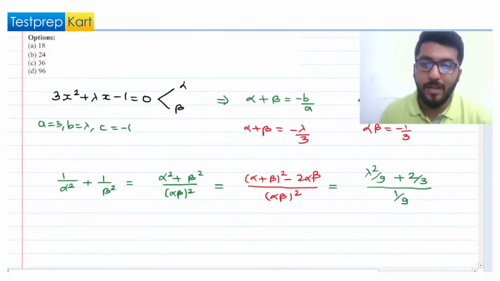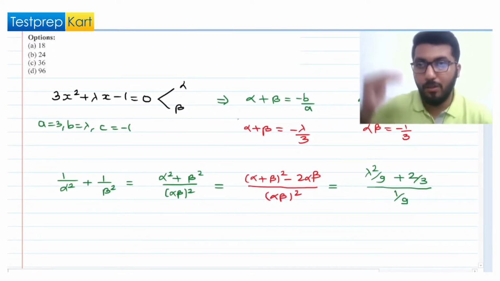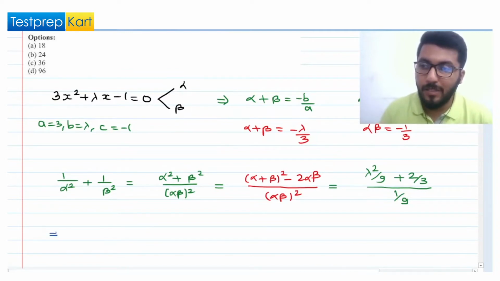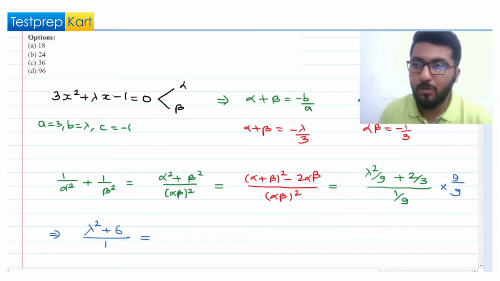Clearly you can see that here we have a multiple of 9 as the denominator in the numerator and denominator. So I'm going to multiply with 9 in the numerator and denominator. So you can see that this will get simplified to lambda square plus 6 whole divided by 1, right? And this is equal to what? This is given to us as equal to 15.